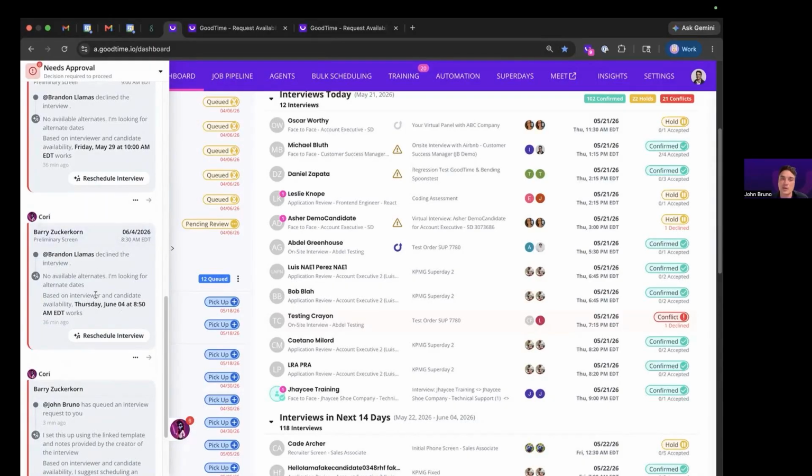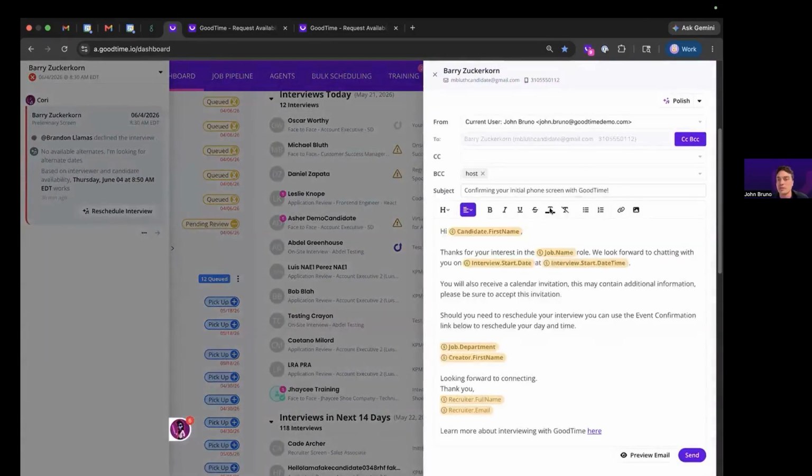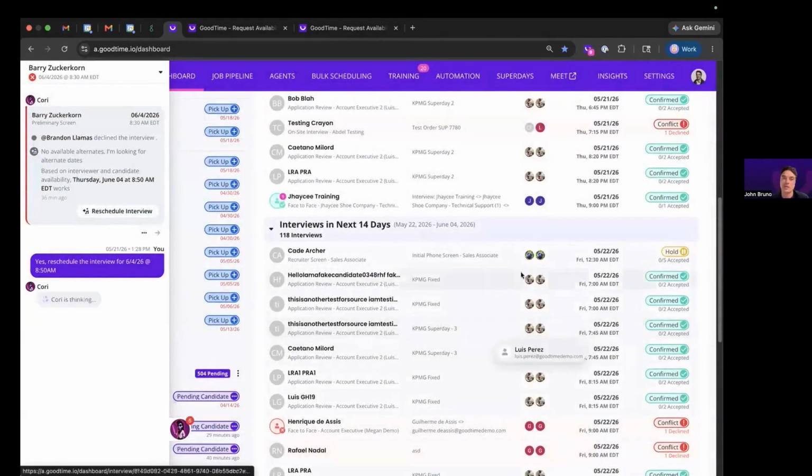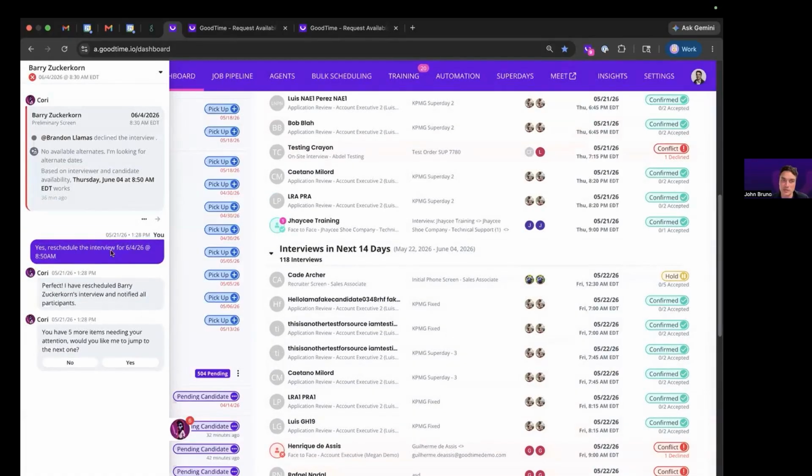In this case, Cori is asking me if I want to do this because I've got this set to manual. So all I would have to do is hit the reschedule button. It's going to pop up the reschedule message. I click send, and the candidate will be prompted. So we'll say, yes, reschedule the interview for 6/4 at 8:50. That was an additional time that Barry had picked. And Cori says, perfect, I've reached out to Barry and rescheduled.